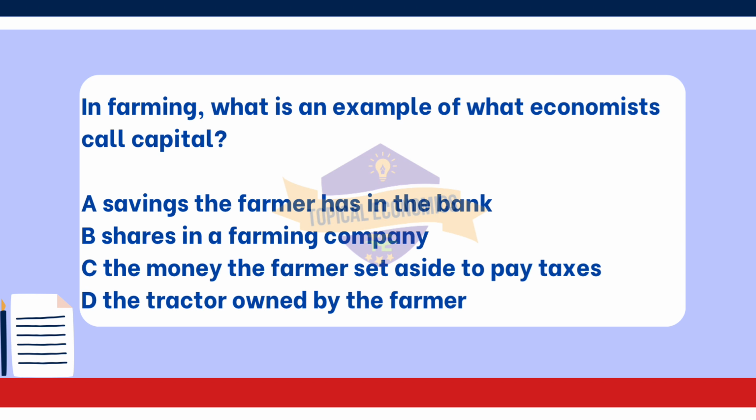Option A. Savings the farmer has in the bank. While savings are important for financial health, they are considered financial capital rather than physical capital. Financial capital can be used to purchase physical capital but does not directly represent a resource used in production. Option B. Shares in a farming company represents ownership in a company and is classified as financial investment. Shares do not directly contribute to production like physical capital does. Lastly, option C. The money the farmer set aside to pay taxes is a liability rather than capital. It is not used for production, instead, it is an obligation that the farmer needs to fulfill.